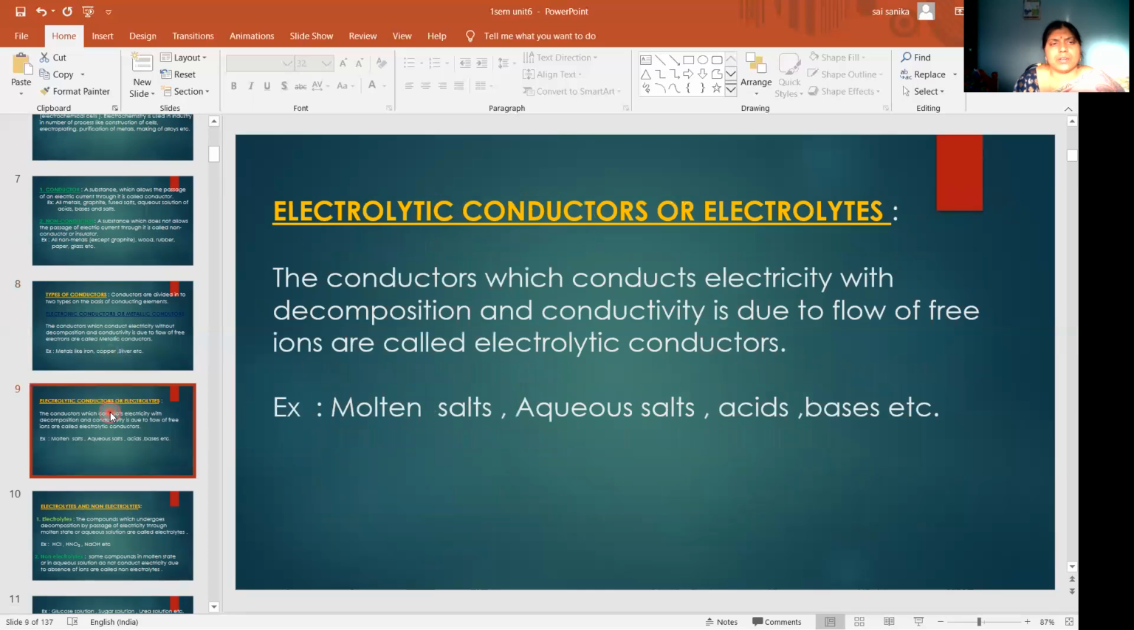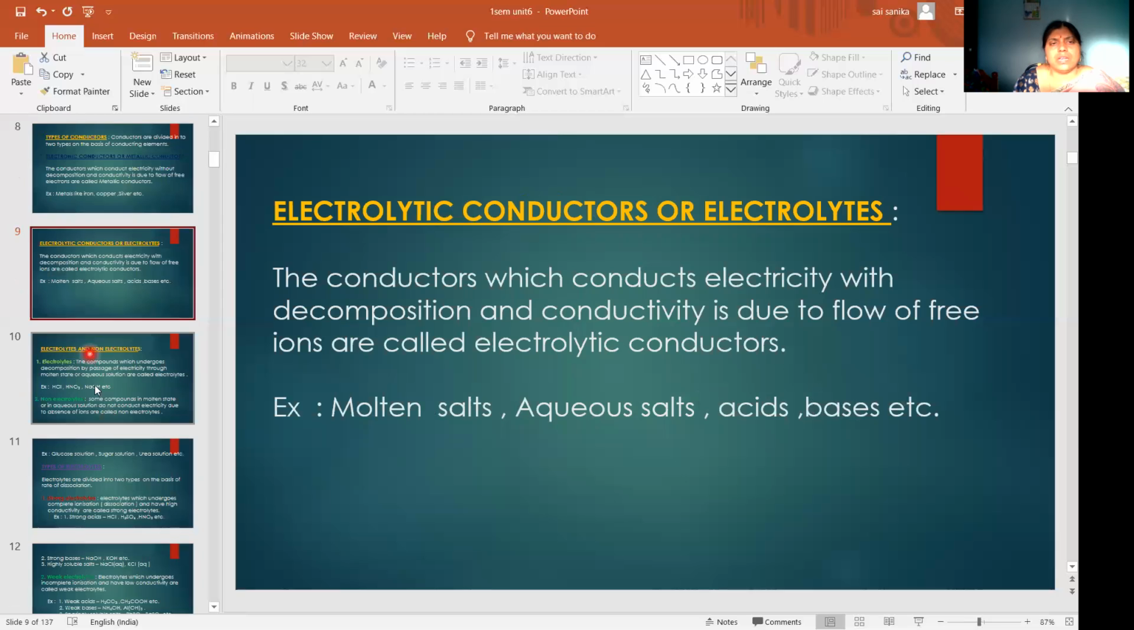Then come to the electrolytic conductors. Here conduction is with decomposition. They conduct electricity with decomposition, and conductivity is due to flow of free ions. Example: molten salts, aqueous salts, and aqueous solutions of acids and bases. These are also called non-metallic conductors, or simply electrolytes.